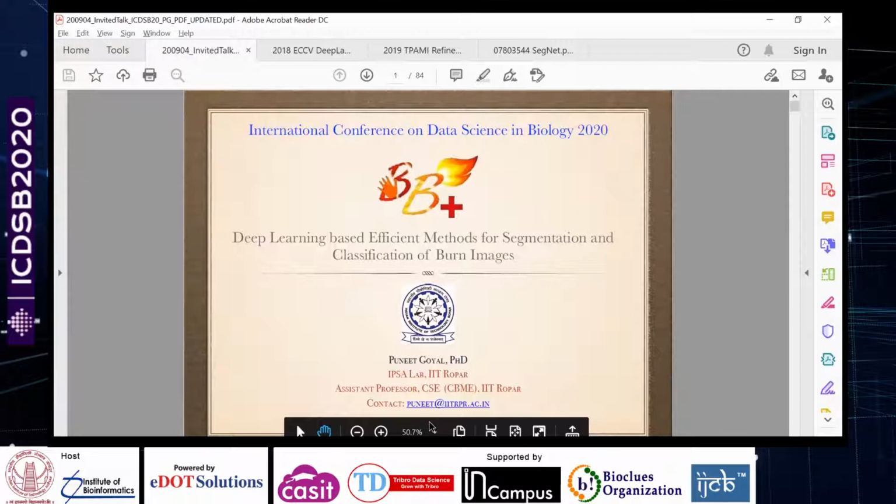It's a privilege to present in front of you, and I will share some of the work that we have been doing on burn injuries and burn patients using deep learning. I am a faculty member in the Department of Computer Science and Engineering here at IIT Ropar, and I'm also serving as an associate faculty with the Department of Biomedical Engineering here.